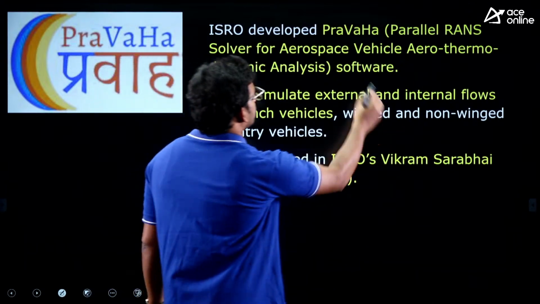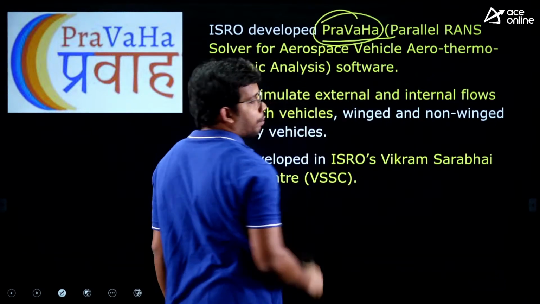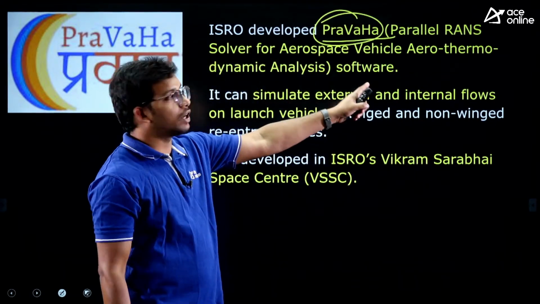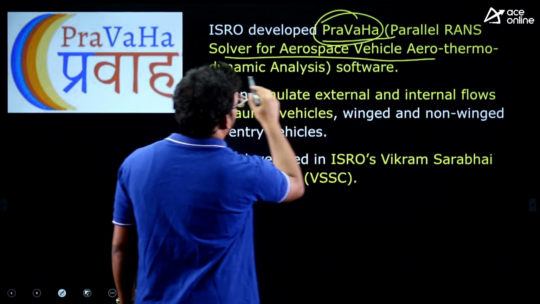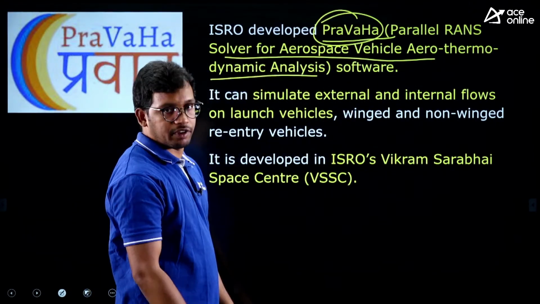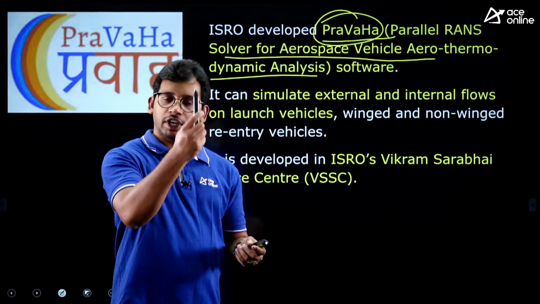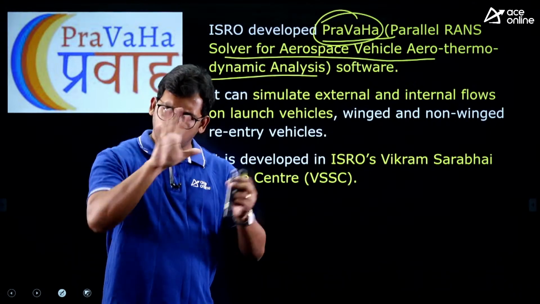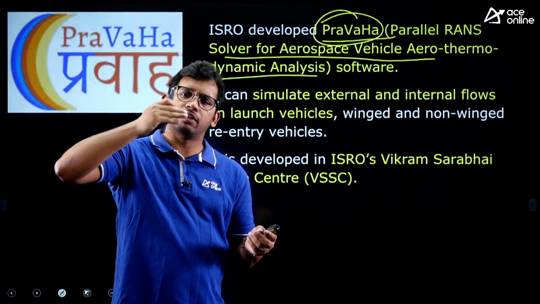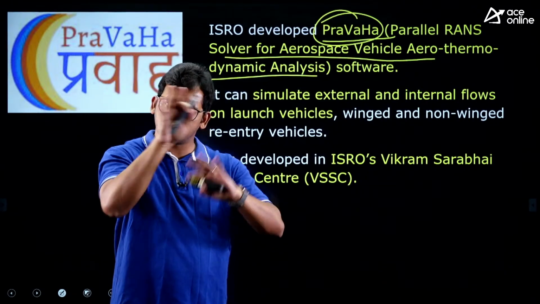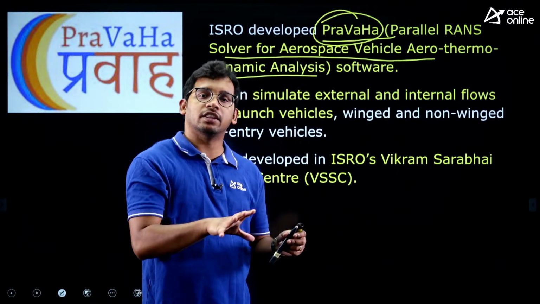Next one, Pravaha. ISRO has recently developed Pravaha. The full form is also important. Parallel RAN solver for aerospace vehicle aerothermodynamic analysis software. Pravaha software related to what they will ask. So it is like we need to launch a lot of rockets. So to launch that, there will be air friction in different lengths of the space, like in the 10 kilometers, 20 kilometers. So there are different conditions. All those space conditions they have created in the software itself.